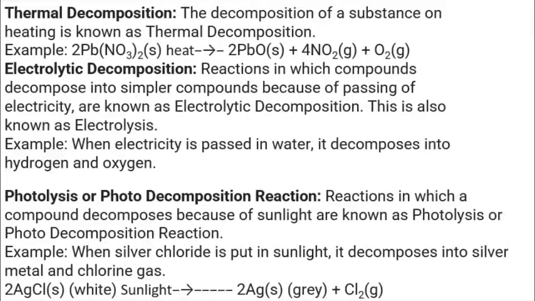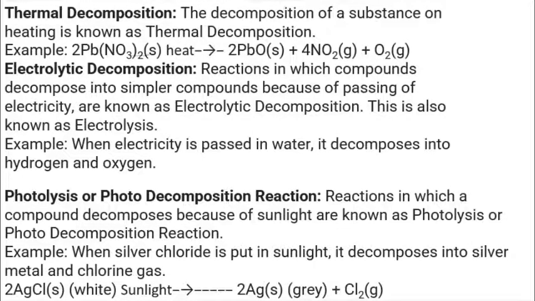Next, in the decomposition process itself, we have different types. Thermal decomposition means we are using a burning process or a fire, something like that. If we are using electricity as the energy, that is included in the electrolytic decomposition. If we are using sunlight as the energy, that is included in the photolysis or photo decomposition reaction. I just wanted to give an example here.